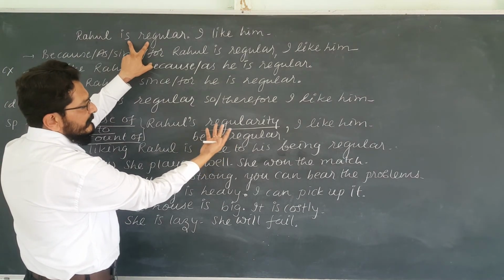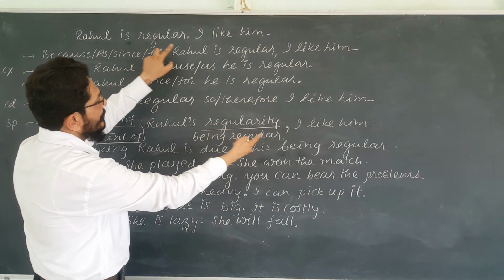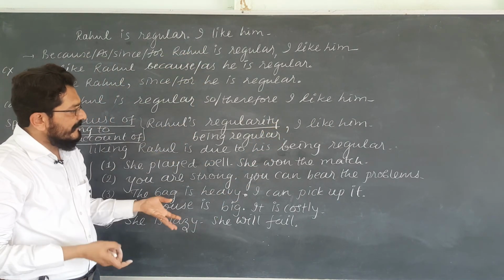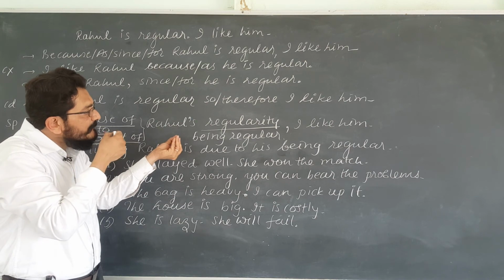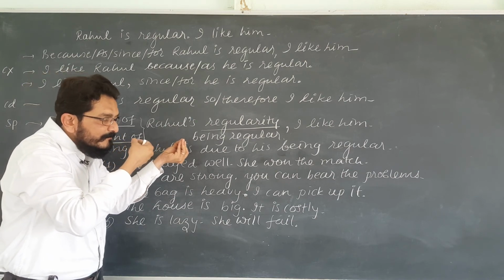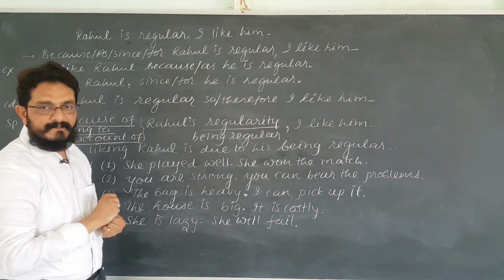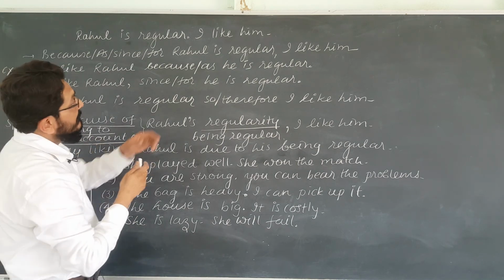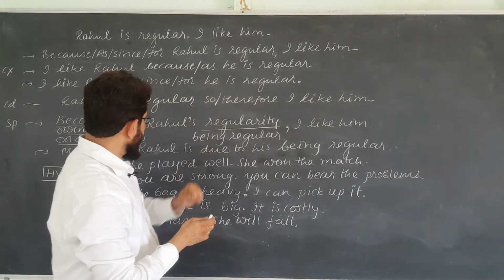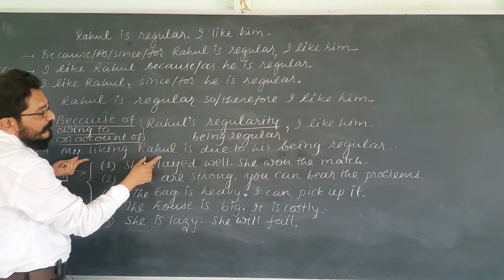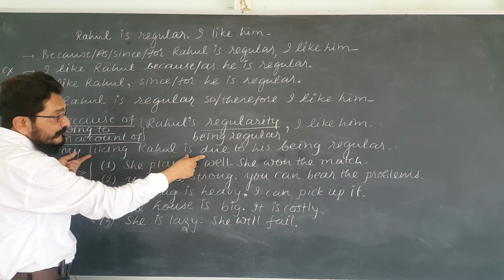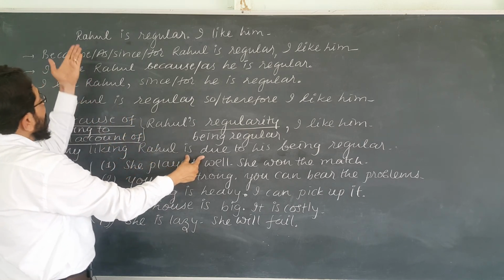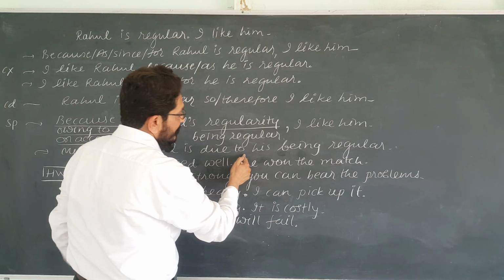Being regular means what? Regularity, comma, I like him. Due to is slightly different. My liking Rahul is due to his being regular. Due to can never begin the sentence, remember it.